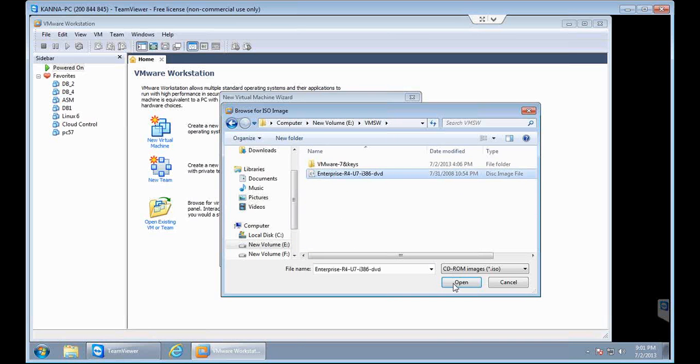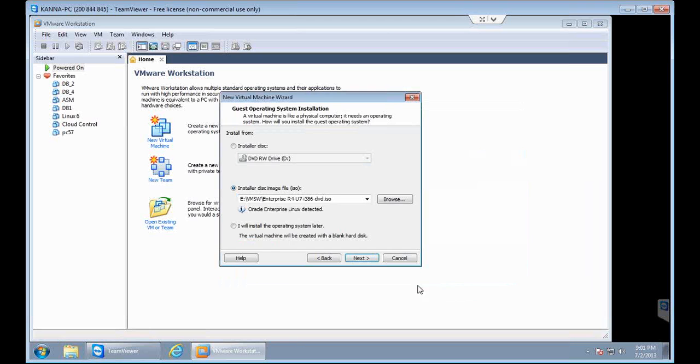I need to select that ISO file and click on the open button, and now you can see a message here, Oracle Enterprise Linux detected. If your ISO image is correct, you will get this message. Suppose your ISO image got damaged or the file got corrupted, then it won't show you that message.